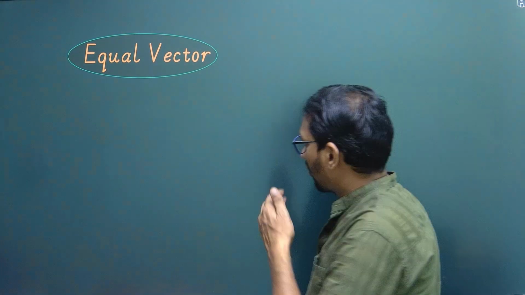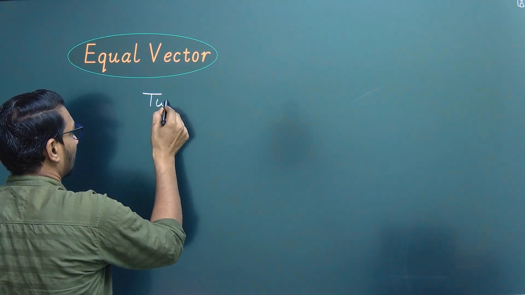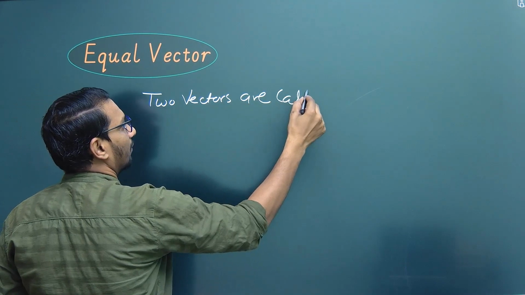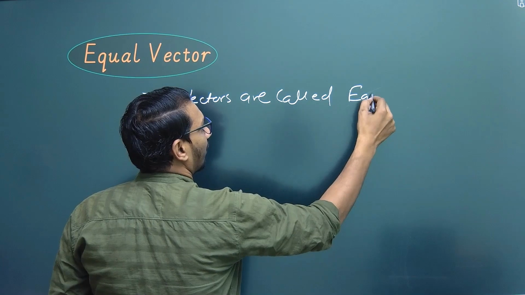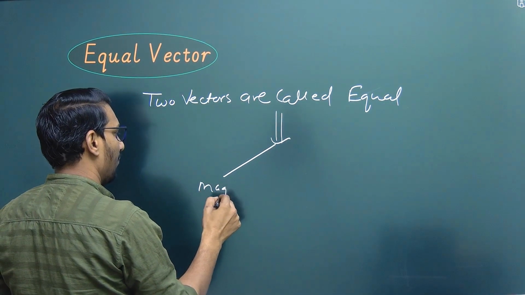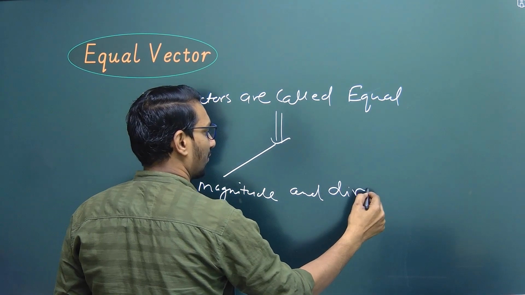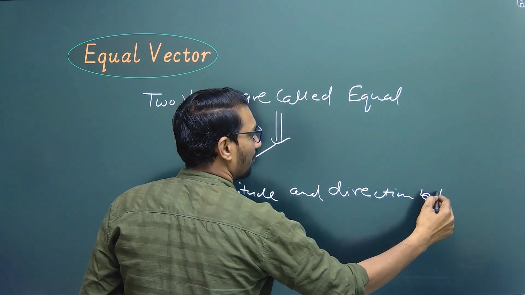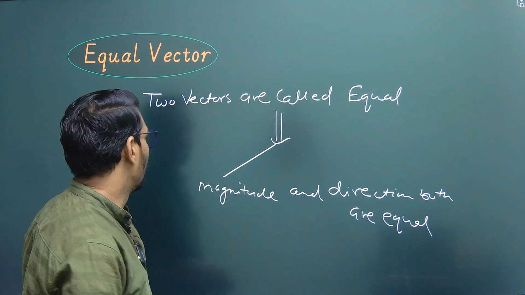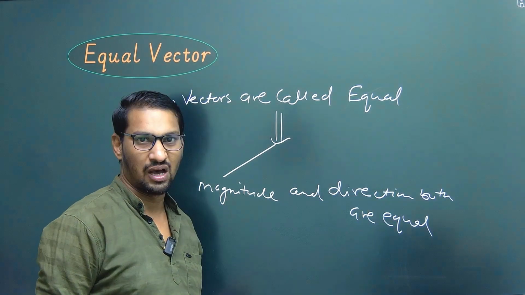Next concept is equal vectors. Two vectors are called equal if their magnitude and direction both are equal.